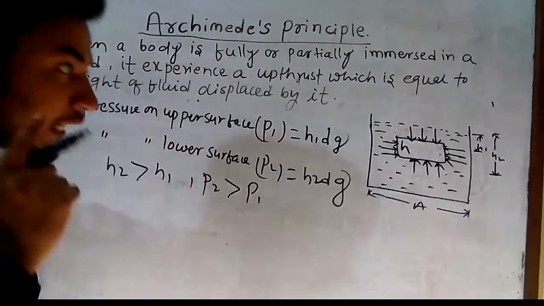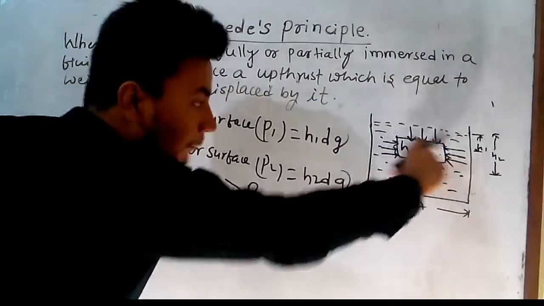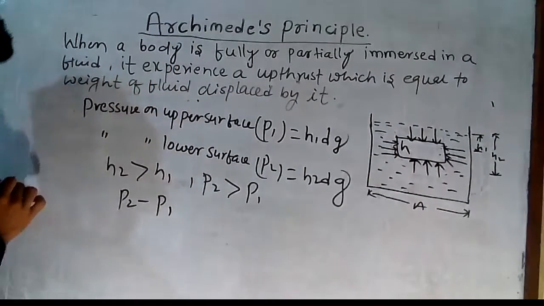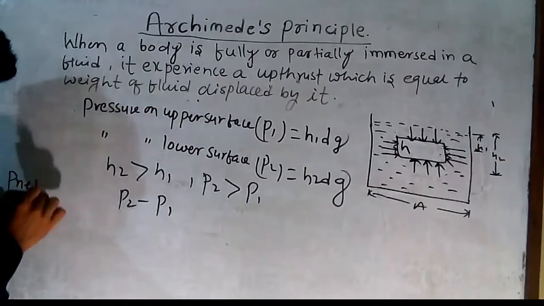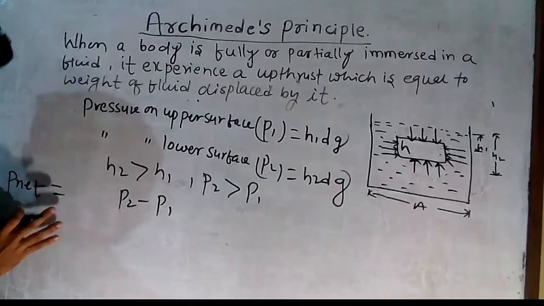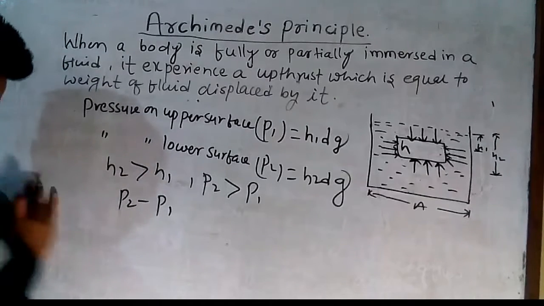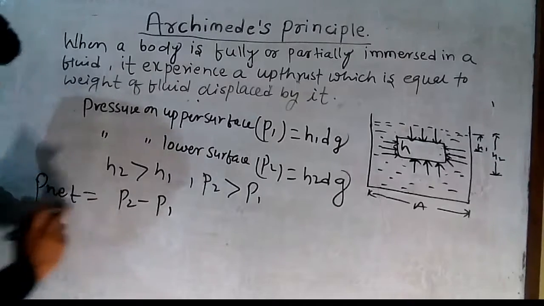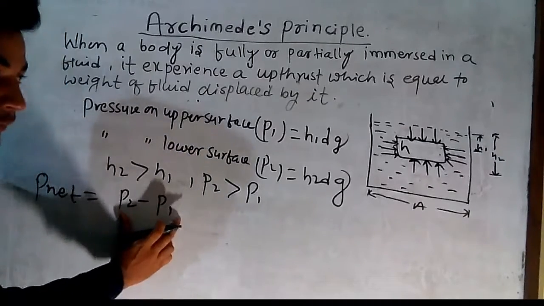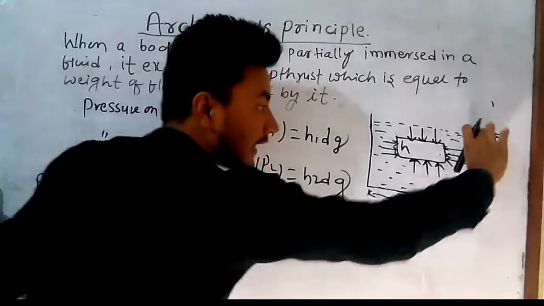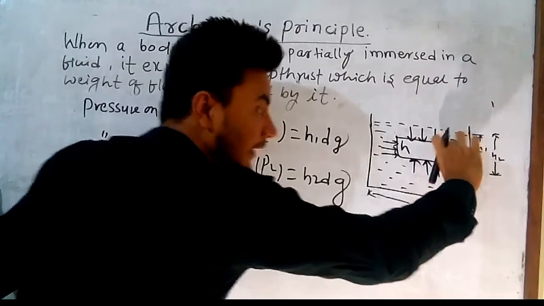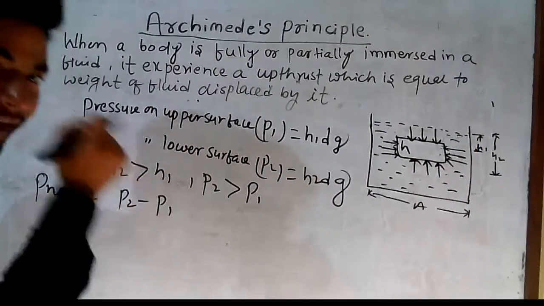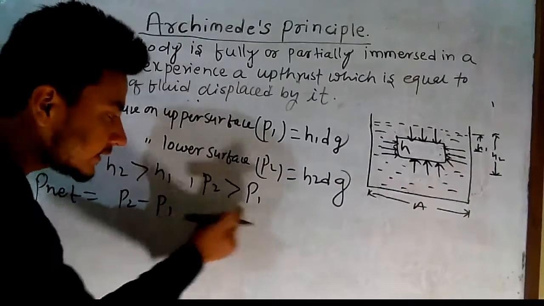So what is the net pressure exerted on that body? That is P2 minus P1. P net equals P2 minus P1, because some of the magnitude cancels out and only this remains. Why P2 minus P1? Because P2 is greater than P1.